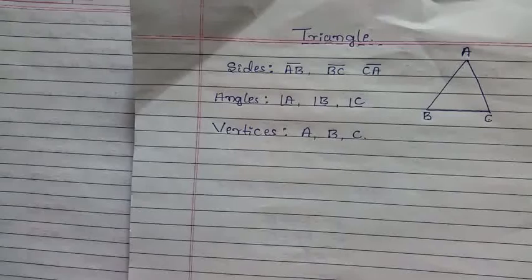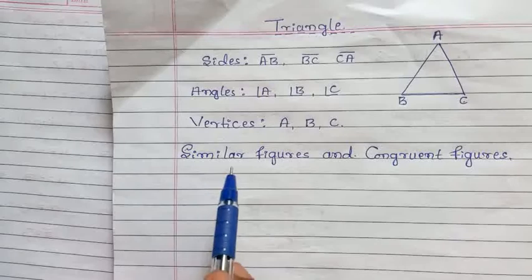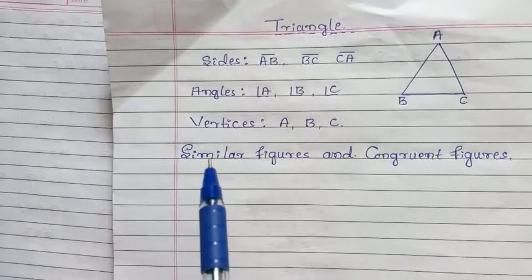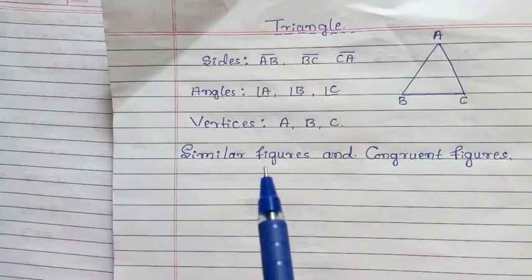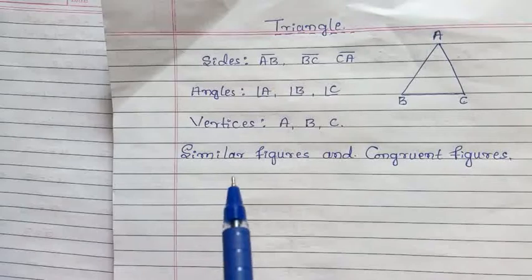Then in ninth class we learned about similar figures and congruent figures. Similar figures are plane figures which have the same shape but not the same size.